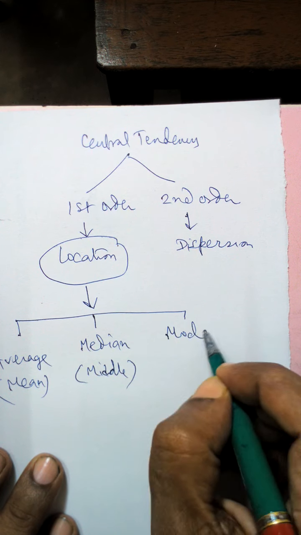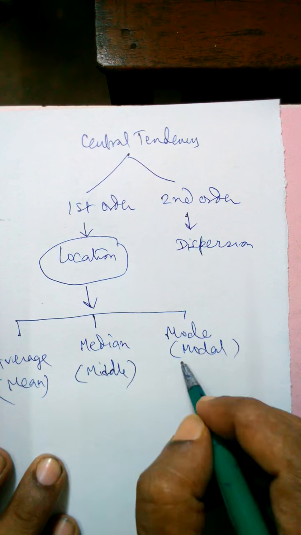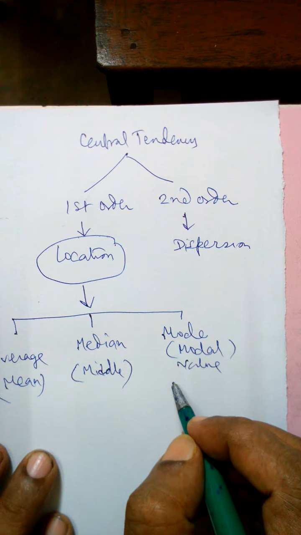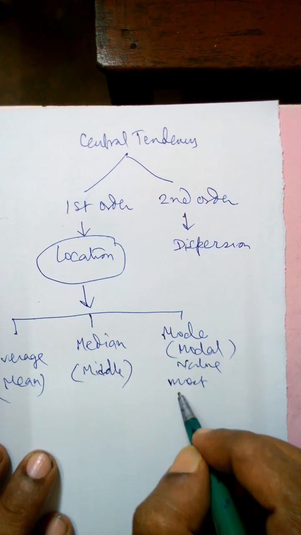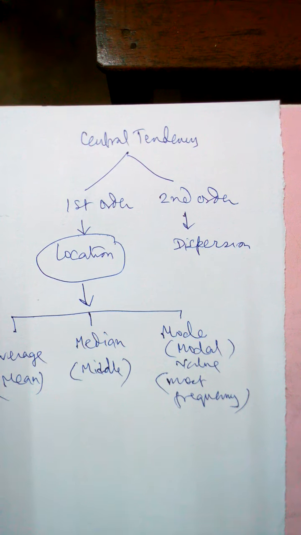And mode is the most frequent value. Mode or modal value also we say. This is the most occurring value. Most occurring value means the value which is observed with the most frequency, the value that has occurred the maximum number of times.